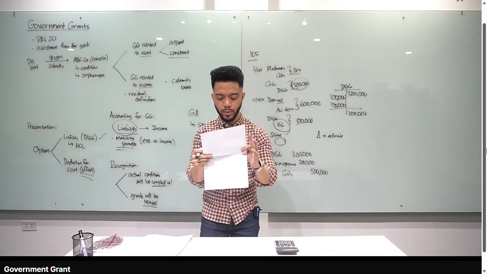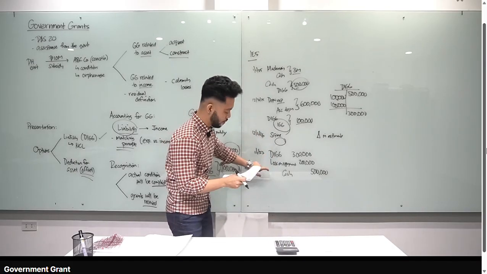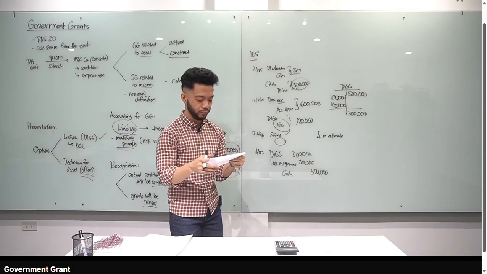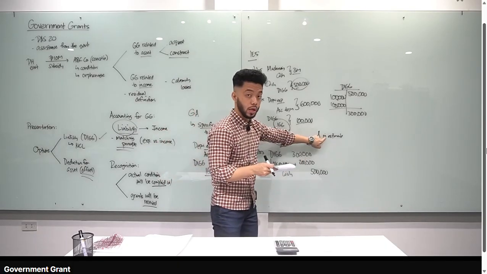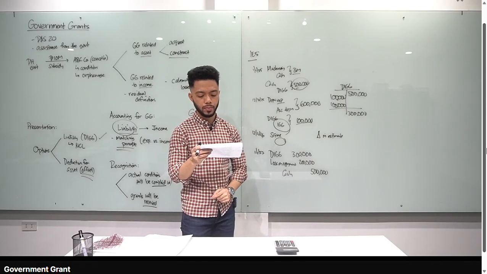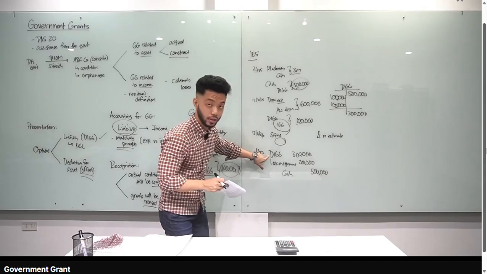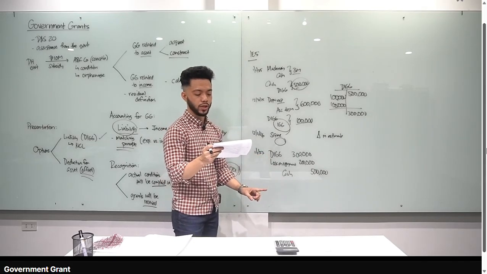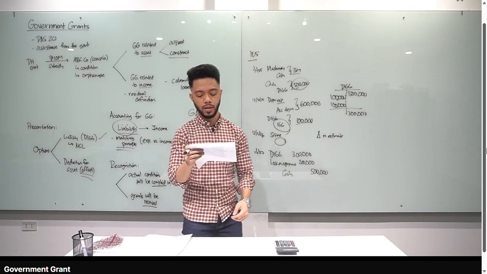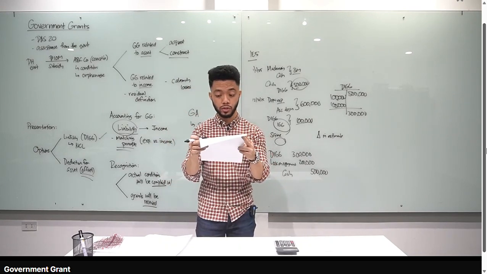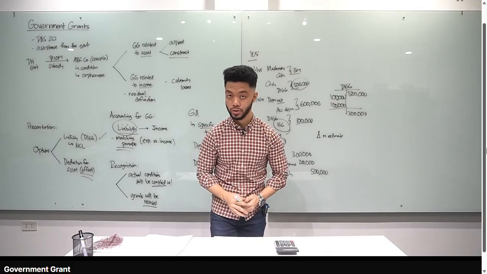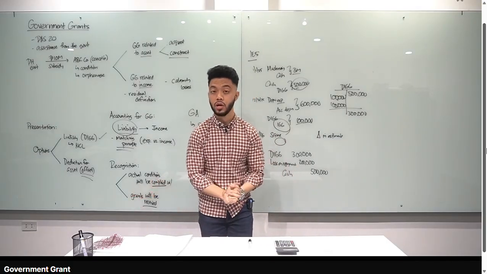And number 10, when government grants related to income became repayable. Ito, kanina. Due to non-fulfillment of conditions, the repayment, choose the incorrect statement. Ano daw yung mali? A, should be treated as change in estimate. Yes. Prospective yan. B, should be accounted for prospectively. Yes. C, should be first applied against any unamortized deferred revenue. Yes, kaya tayo nag-debit DIGG. Ang mali dyan, D, should be recognized as debit to retained earnings. Wala kang retained earnings yan. Ang debit mo is loss, to the extent that the repayment exceeds any deferred income. Since ang question is incorrect, D yung incorrect. Hindi yan debit to retained earnings. Debit yan to loss. Okay, so that's the end of our discussion on government grants.